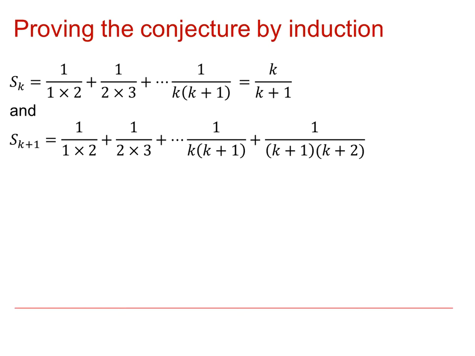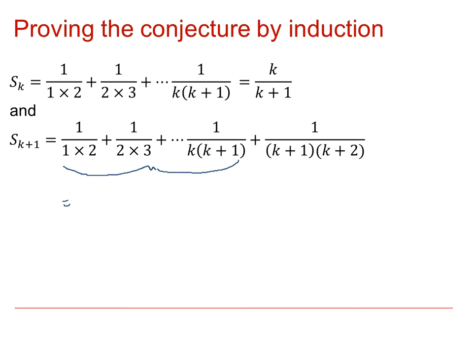Well, we can see that Sk plus 1 is, as written down there, all the way up to 1 over k plus 1 and k plus 2. But we can see that this first part here is just equal to Sk.